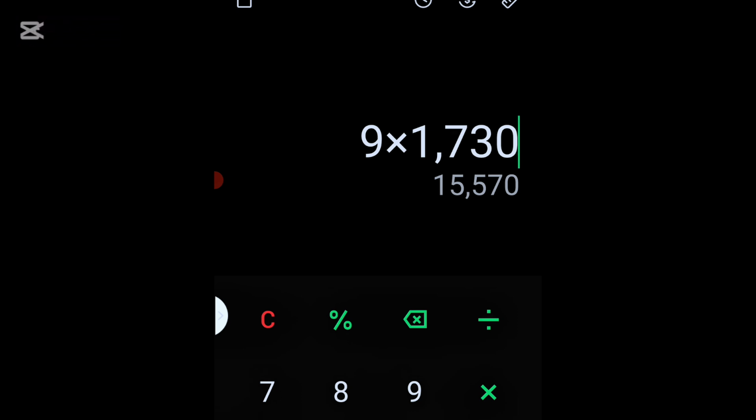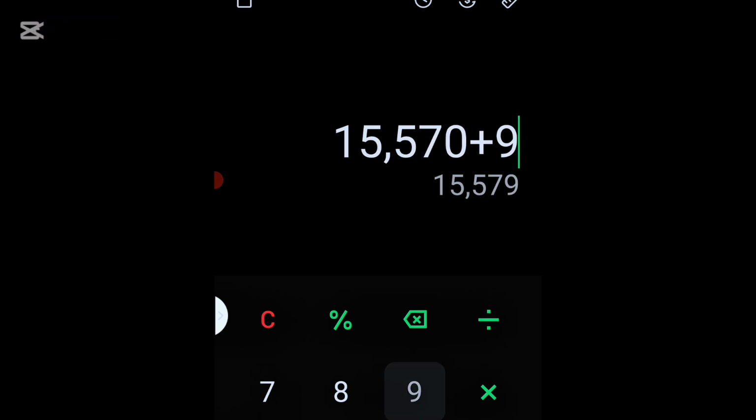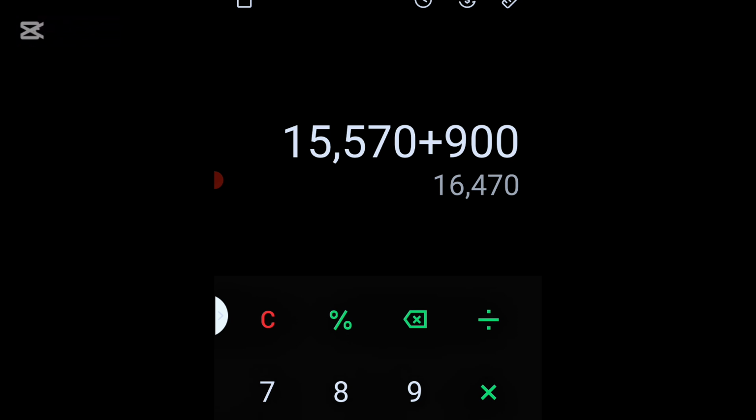So let's go to my calculator. As at the day I'm making this video, exchange rate is 1730. So you just multiply 9 by 1730. It will give you the equivalent 15,570. That is to say, $9 is equivalent to 15,570 Nigerian naira. Are we following? Now let's include the clearing fee, which is 900. How much do we have as total?